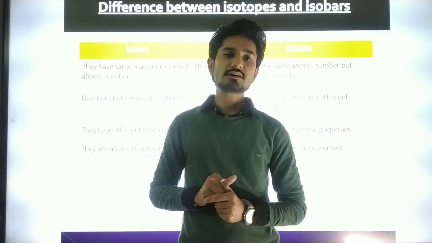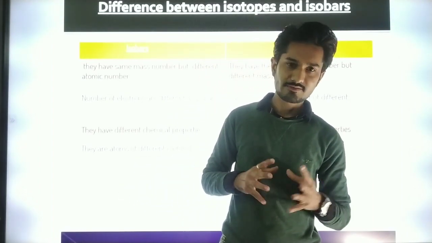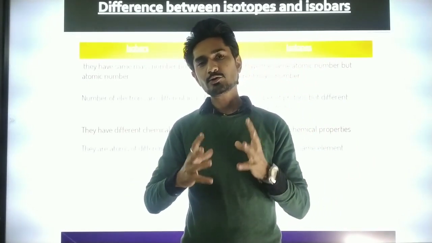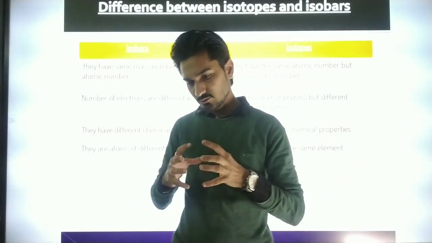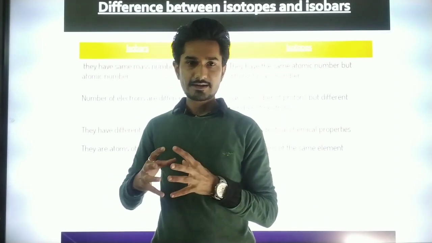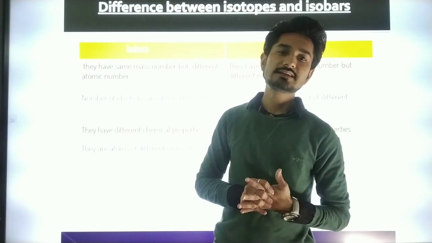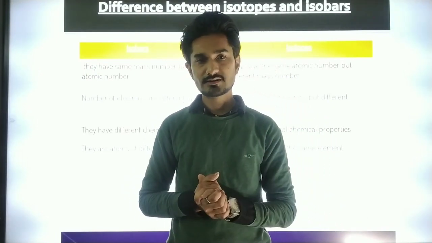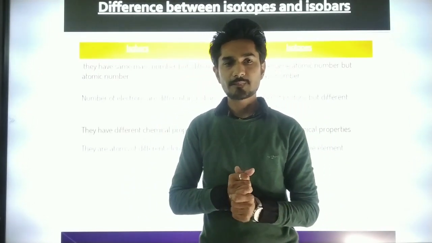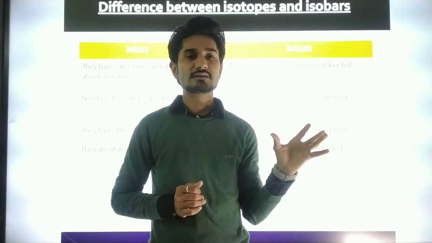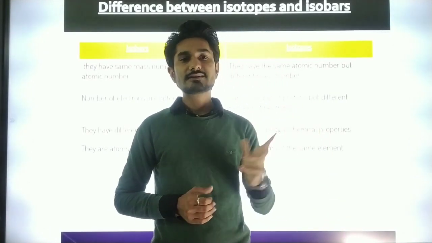After that, Bohr built on Rutherford's work and gave us the basic model we are learning today, in which electrons revolve in specific orbits around the nucleus. Then we saw the electronic configuration of atoms.